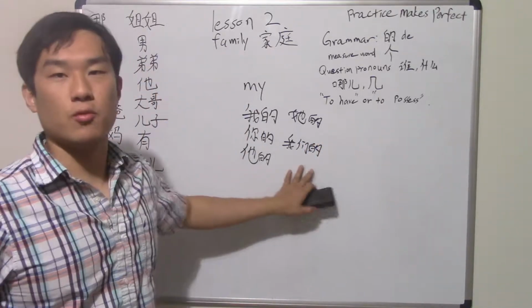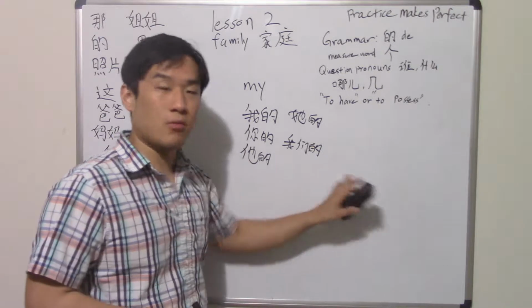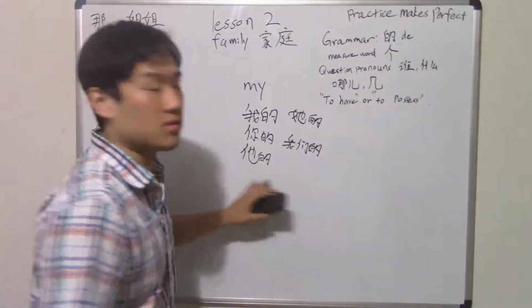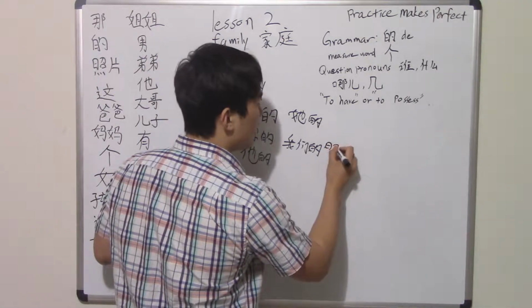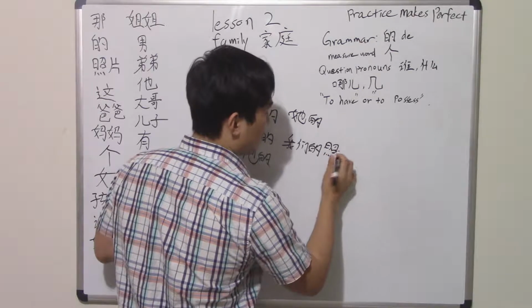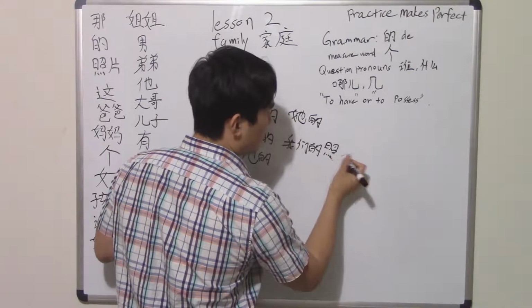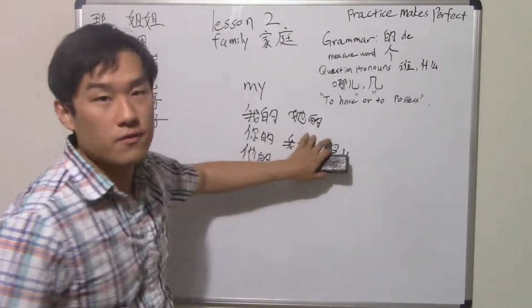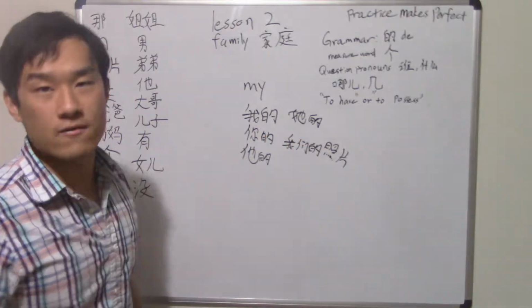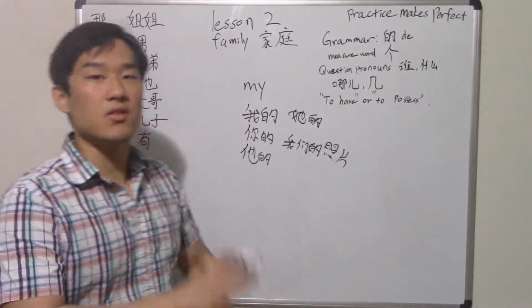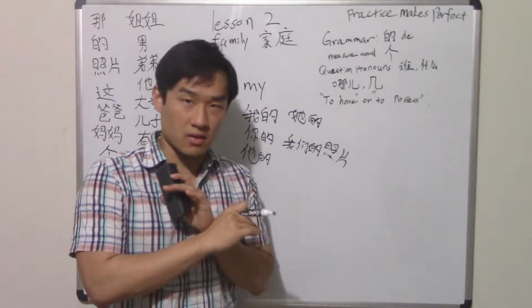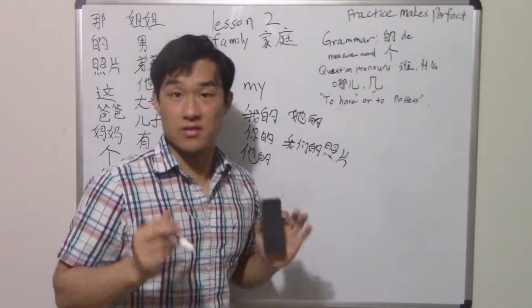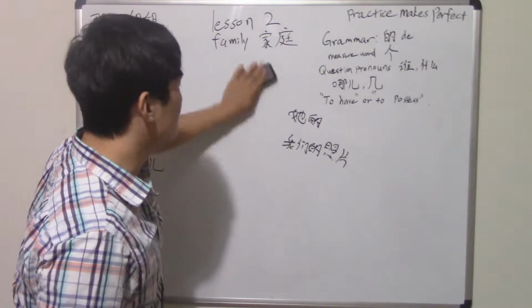Okay, that means whatever you have, this thing belongs to us. So 我们的, let's say 照片, right? 我们的照片. That means our photo, her photo, his photo, your photo, my photo. That's what that means. It's literally apostrophe s. It's literally 100% perfect. It's literally used like that. Okay, so that's what the 的 is.